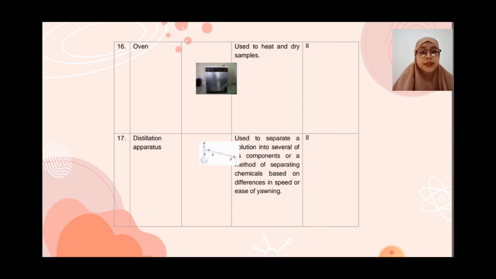Oven: used to heat and dry samples. Tools category 2: used to separate a solution into several components, a method of separating chemicals based on differences in speed or ease of movement.